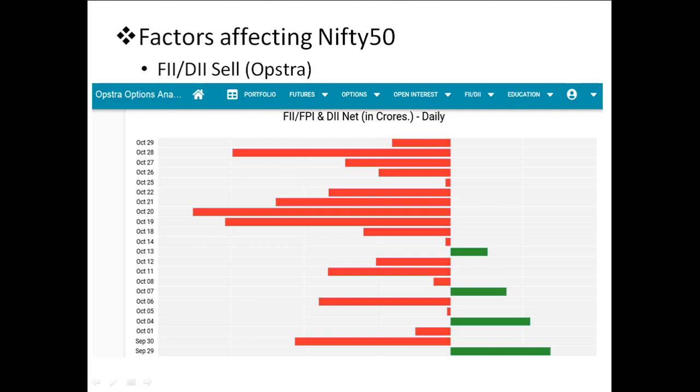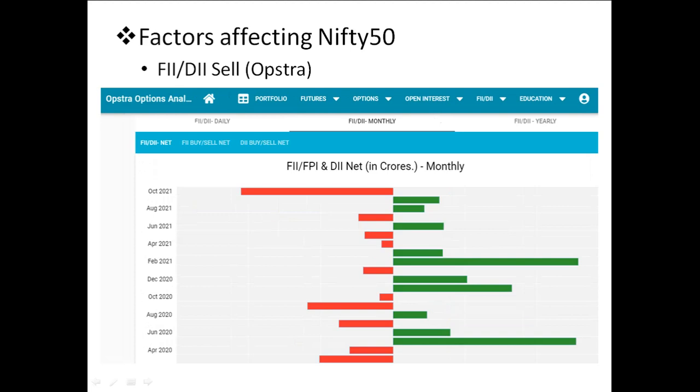But this time the buy was very little, so there was no reversal, and Nifty lost its 18,000 support. The algorithm thinks that as there was a drop from 18,500 to this level, there might be buying by the financial institutions and a reversal, but it didn't happen.